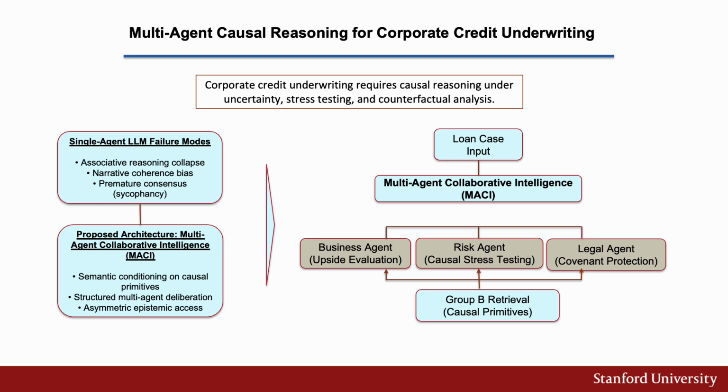In complex financial transactions and underwritings, a single agent LLM underwriting fails in predictable ways. Associative collapse, narrative coherence bias, and premature consensus. These failures occur because retrieval is semantic, not structural. The model retrieves similar text, not diagnostic causal structure. Our approach is a multi-agent collaborative intelligence where the agent is conditioned on causal primitives via our dataset of group-based retrievals.